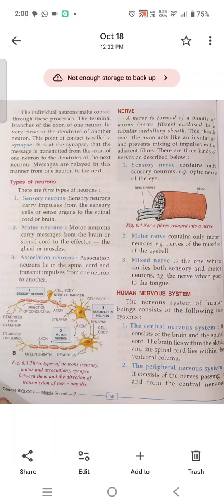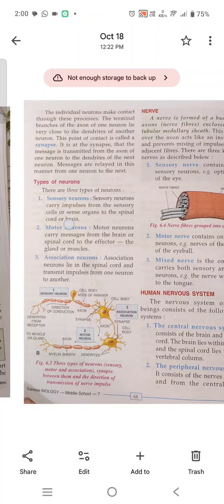Sensory neurons carry impulses from the sensory cells or sense organs to the spinal cord or the brain.